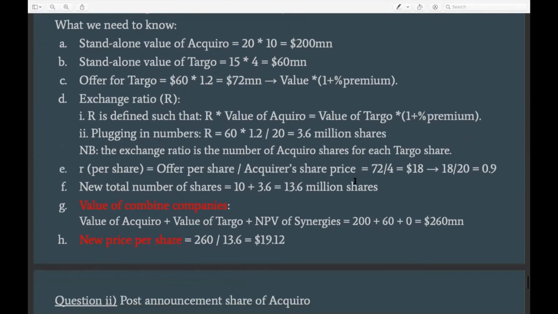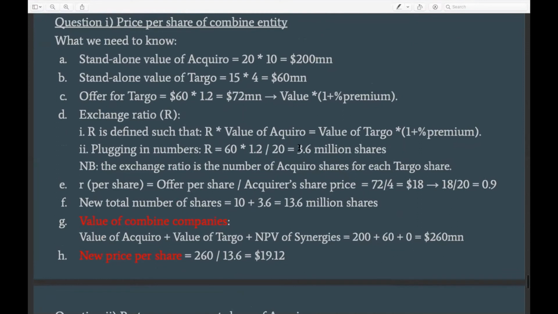Yes. So now we can move on. Now we know that they need to issue 3.6 million shares to the shareholders of Darboe. Now we need to calculate the total number of shares, right? Which will obviously change due to the new share issuance. So we know that before they had 10 million shares, and they are going to issue 3.6. The new total number of shares is going to be 13.6 million. And this is one of the pieces of information that we need to actually answer what the question is asking, which is the price per share of the combined entity.